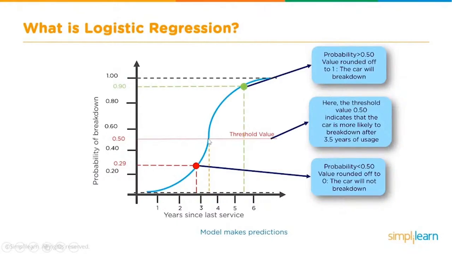Any value of the probability below 0.5 is considered to be 0 and any value above 0.5 is considered to be 1. So an output of, let's say, 0.8 will mean that the car will break down. That is considered as an output of 1, and an output of 0.29 is considered as 0, which means that the car will not break down. So that's the way logistic regression works.